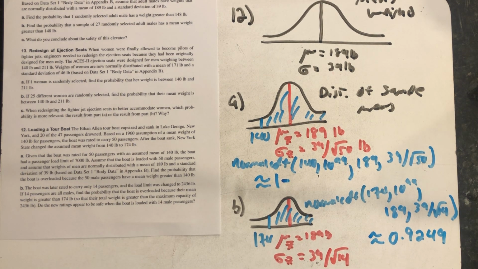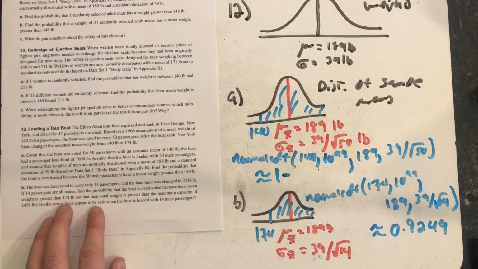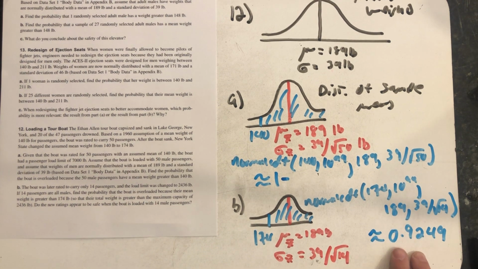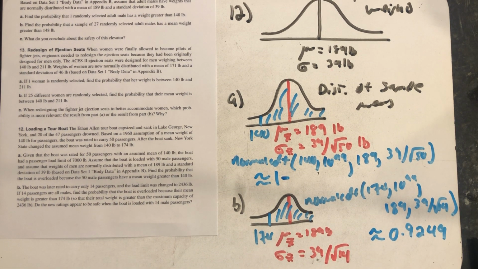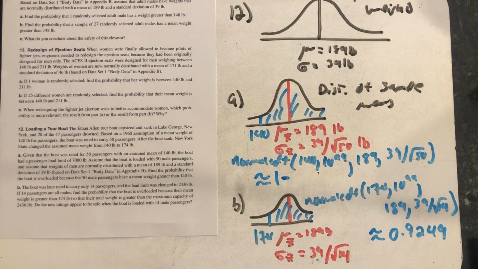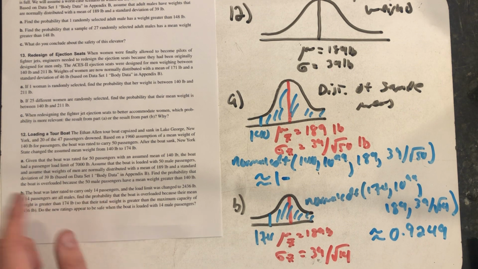We typically round probabilities to 3. But either way, that's over a 92% chance that even with this new restriction, this boat still is overloaded and is unsafe. Do the new ratings appear to be safe when the boat is loaded with 14 male passengers? No. There's a 92% chance that we've overloaded the boat again, and that's another unsafe situation. So that weight limit needs dropped even more, though at this point, if you thought you'd built a boat for 50 people and then you cut it down to 14 people, I think it actually might be time to redesign the boat.